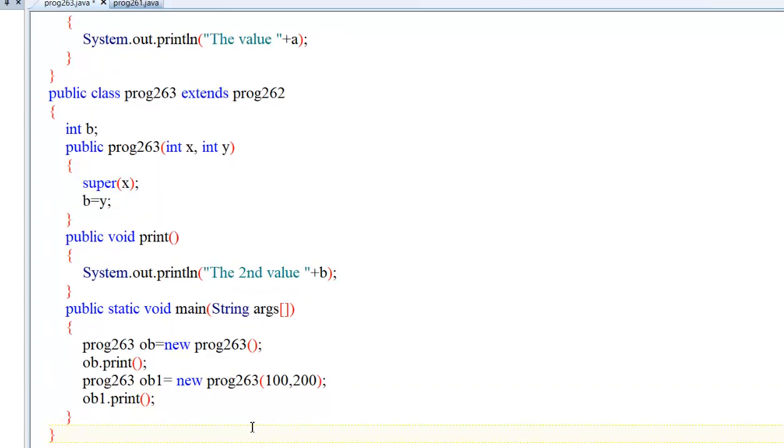Now I am calling the default constructor. What is the default? There is no default constructor. How will it work? We are not calling this constructor here. We are calling the default. Default means by default it creates a constructor and assigns the value for the b class variable. In the second case, we are calling the parameterized constructor, passing 100 and 200 here.